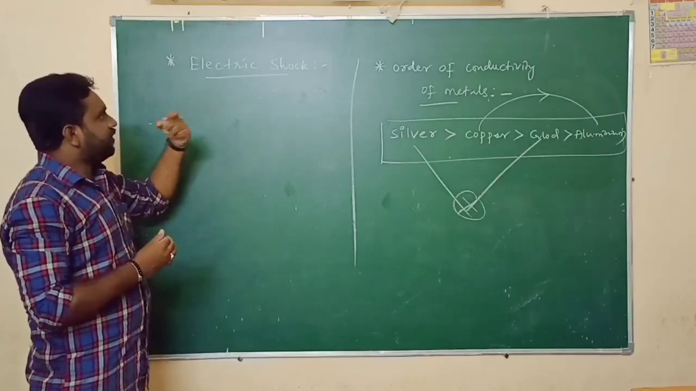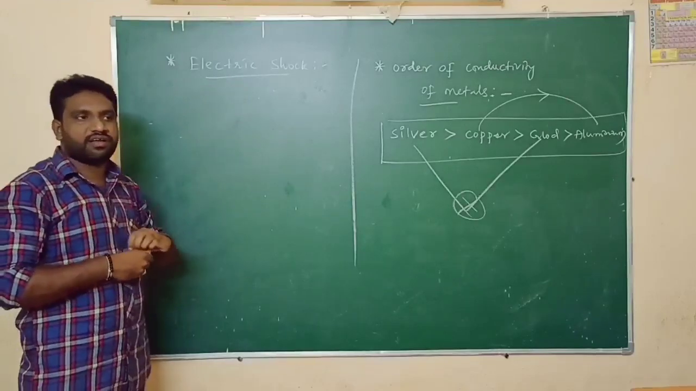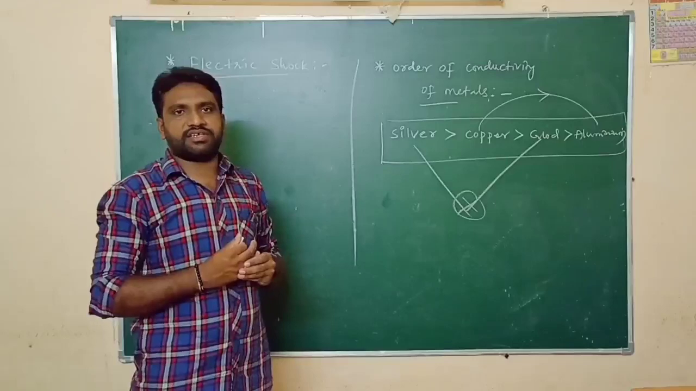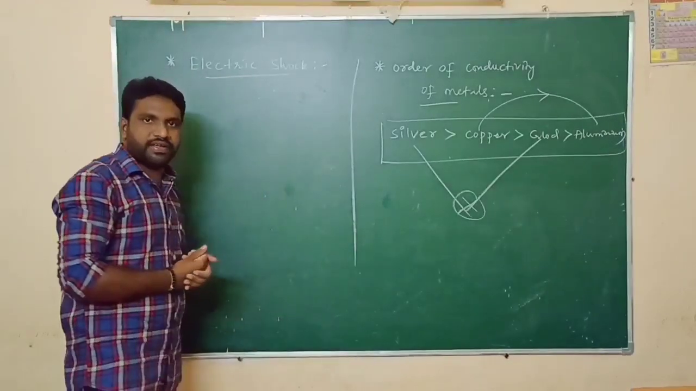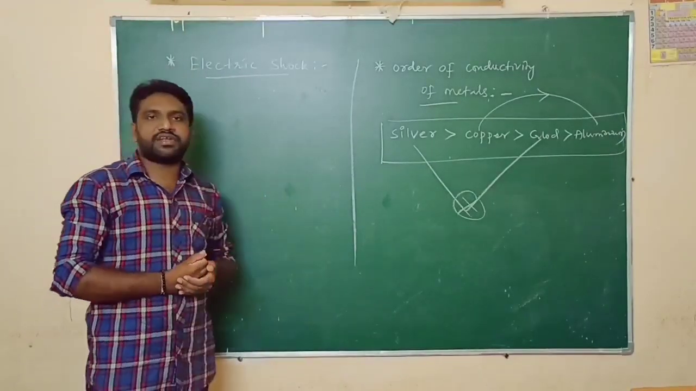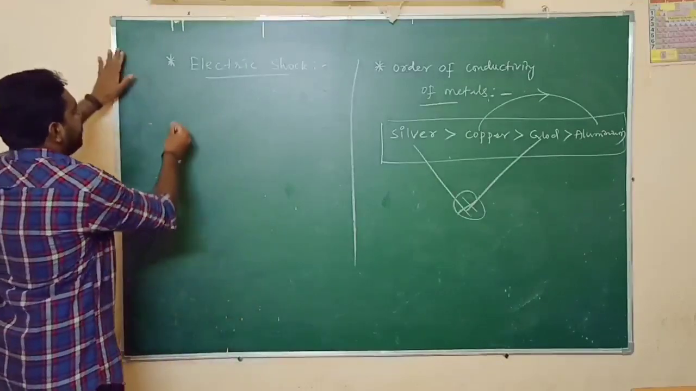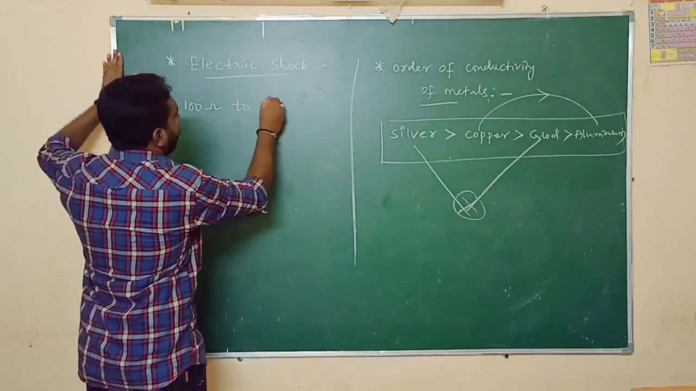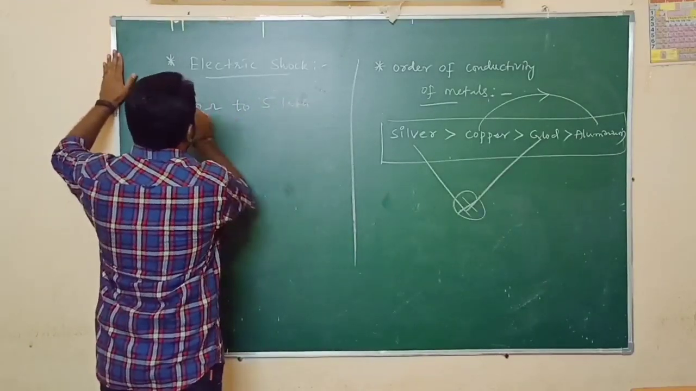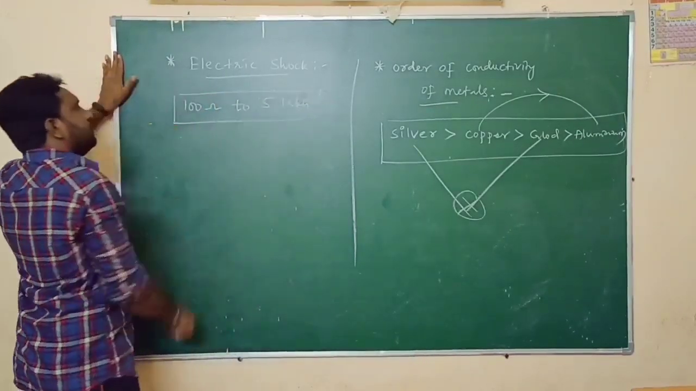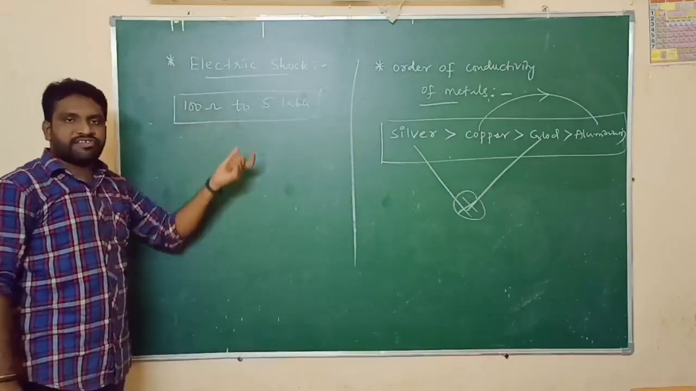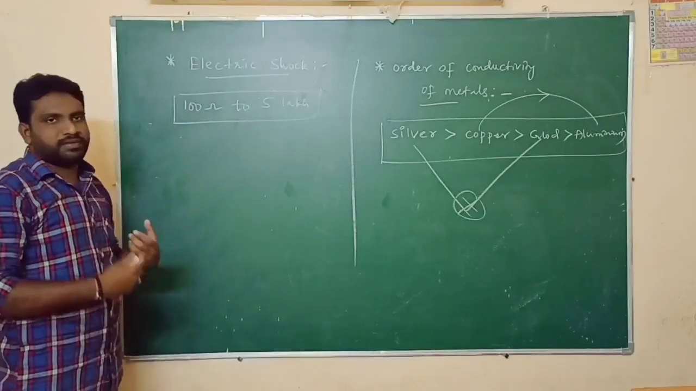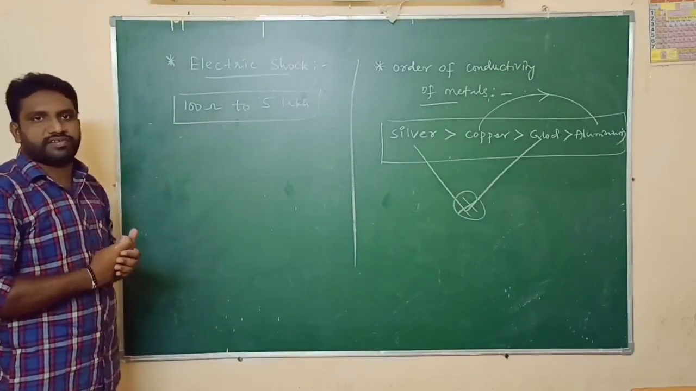First of all, we have to learn what is meant by electric shock, in what conditions we get an electric shock, and how to avoid electric shocks. That is what I am going to explain here. Basically, the resistance of our human body is between 100 ohms and 5 lakh ohms. The resistance of the human body changes from 100 ohms to 5 lakh ohms depending upon the part. Different parts have different resistances.